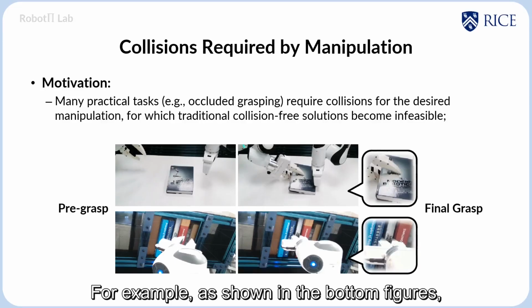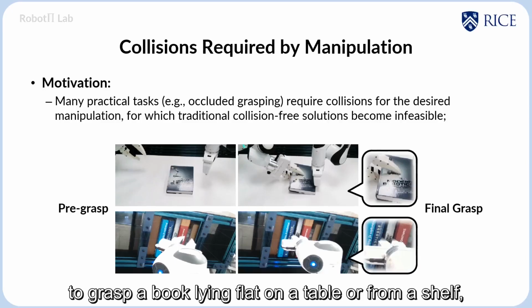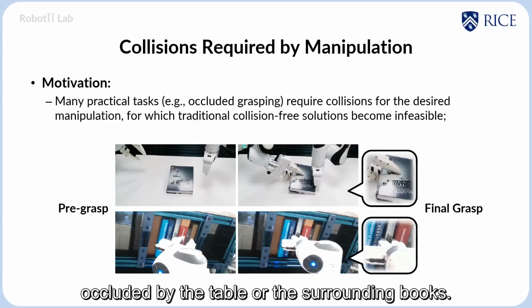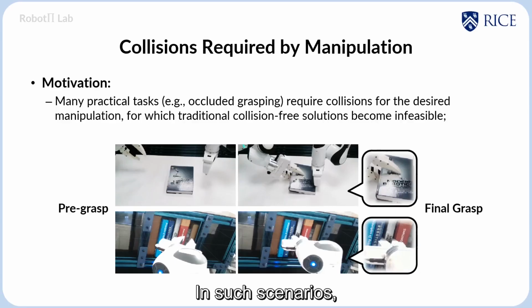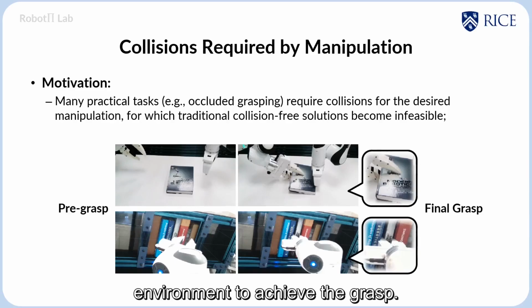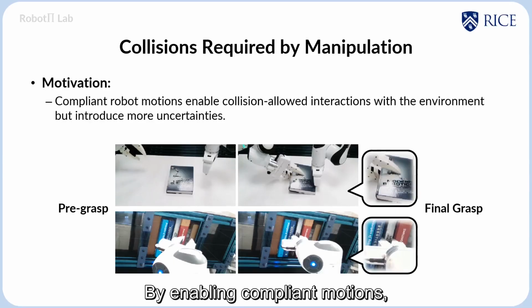For example, as shown in the bottom figures, to grasp a book lying flat on a table or from a shelf, the desired grasping configurations are occluded by the table or the surrounding books. In such scenarios, a collision-free solution does not exist, and the robot has to make collisions with the environment to achieve a grasp. By enabling compliant motions, the collisions between the robot and the environment become available, and can thus be exploited.